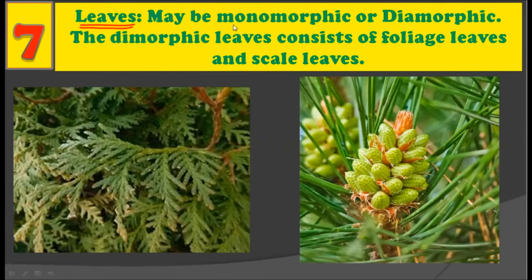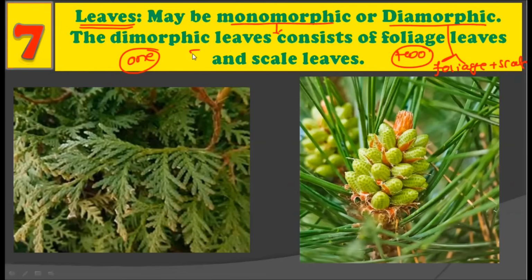Now, leaves may be monomorphic or dimorphic. Monomorphic means leaves are of only one type, and dimorphic means leaves are of two types. Now, whenever there are two types of leaves, they are the foliage leaves plus scale leaves. All right, that is two types of leaves in a dimorphic plant.